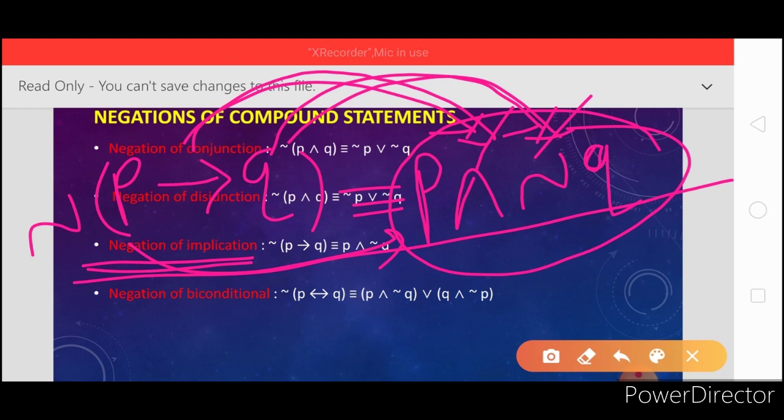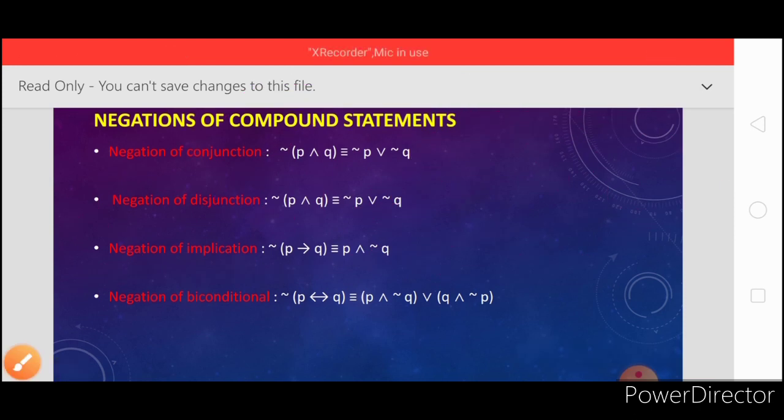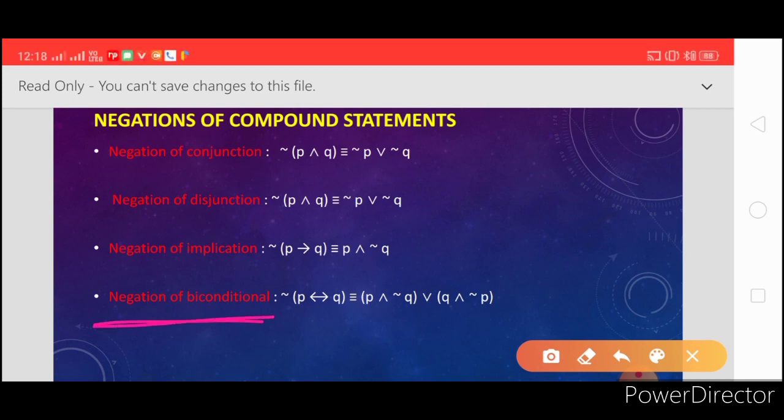Implication negation, and depending on this, the next negation is how to find the negation of double implication. Just remember this first, negation of implication, and the next concept depends on this. So negation of biconditional means negation of the double side arrow.